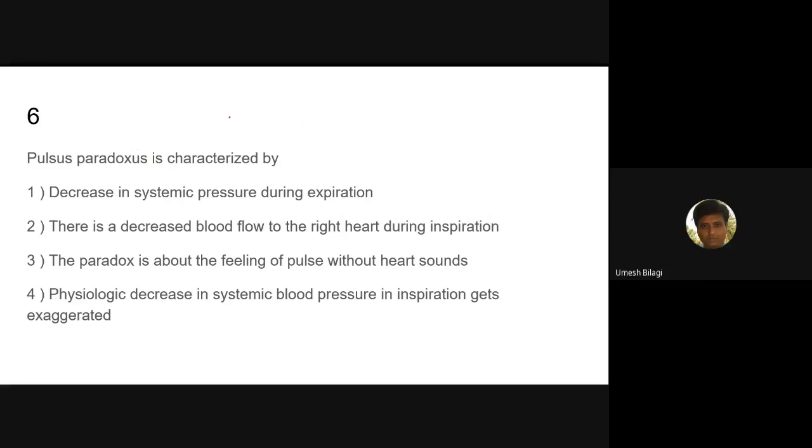Yes, sir. Then what is the paradox here? When it is exaggerated, there is no paradox. The name paradoxus is a misnomer used here. It is not a misnomer. Okay, sorry, we'll come to this. The paradox is about the feeling of the pulse, without heart sounds.